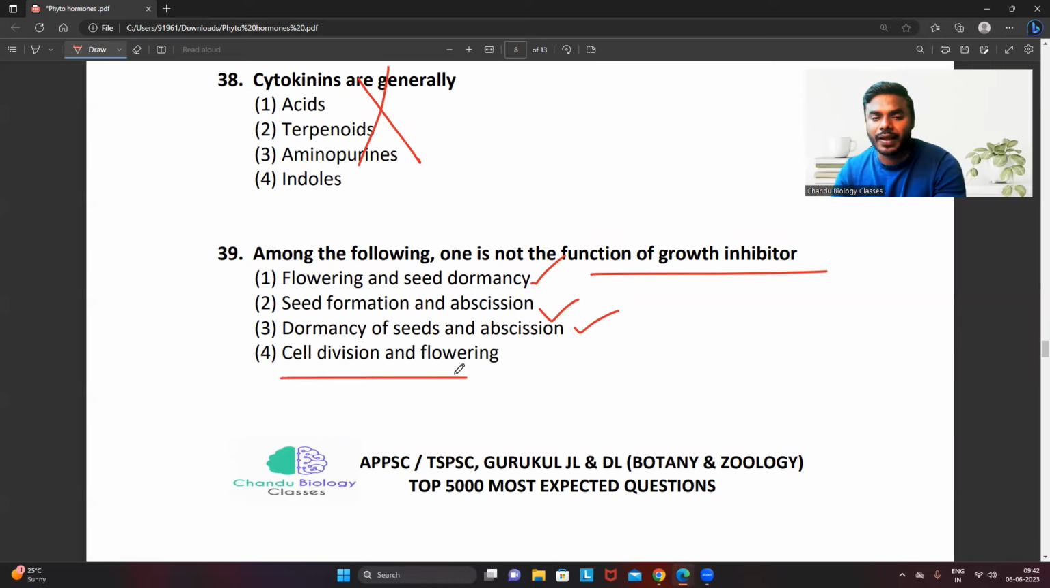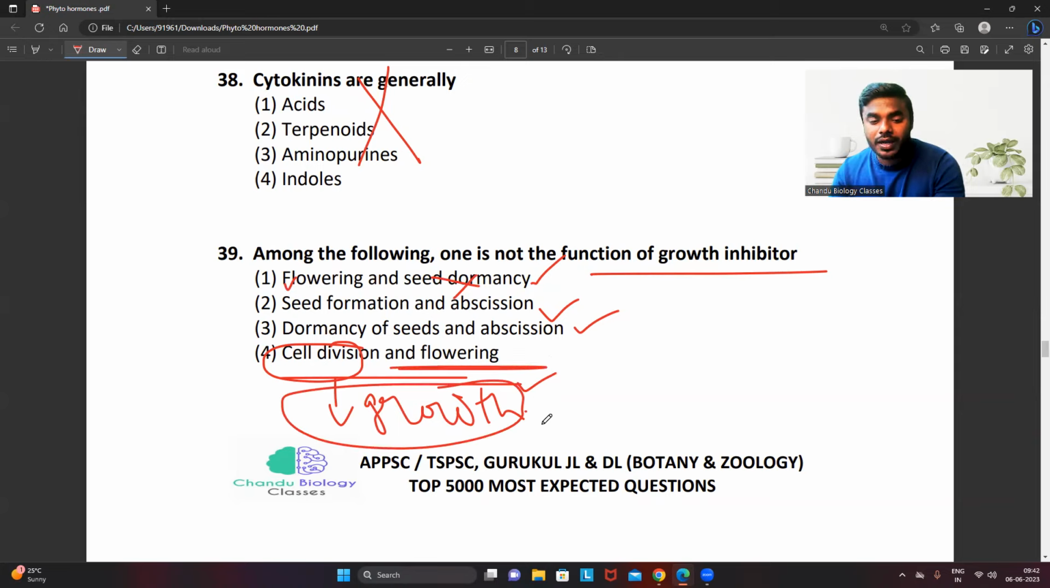Cell division and flowering. Cell division is required for what? Growth. Division means what? Growth, right? Here flowering is right, but dormancy is wrong. Cell division and flowering too are required for the growth. So growth inhibitor never ever performs these functions. Only growth promoters will perform these functions. Hence, what is the right answer? Number 4.